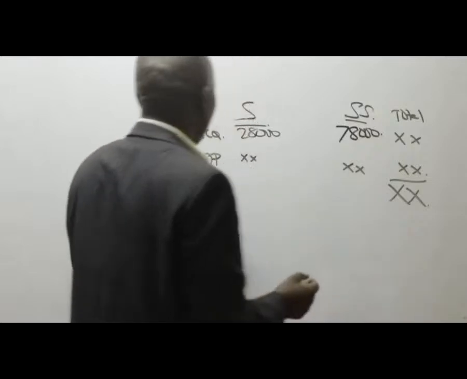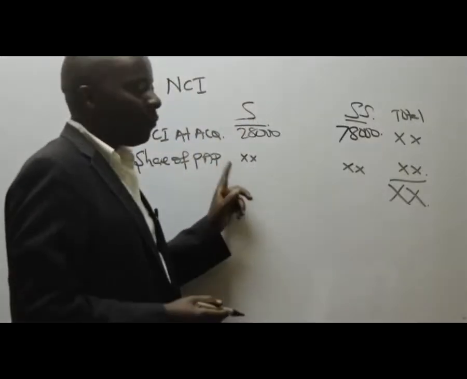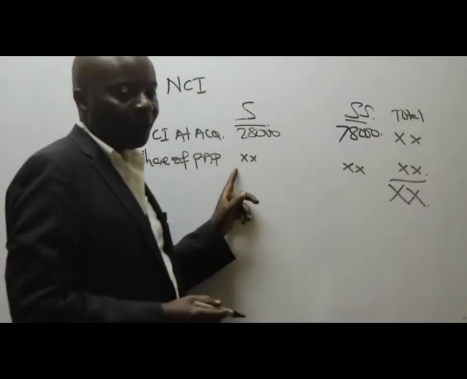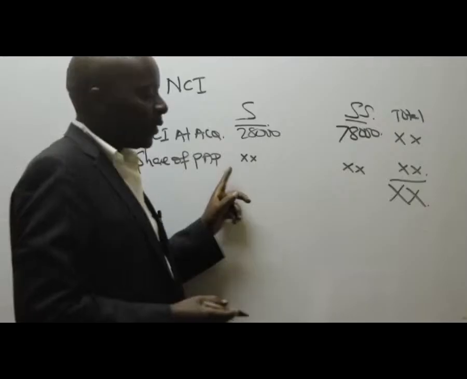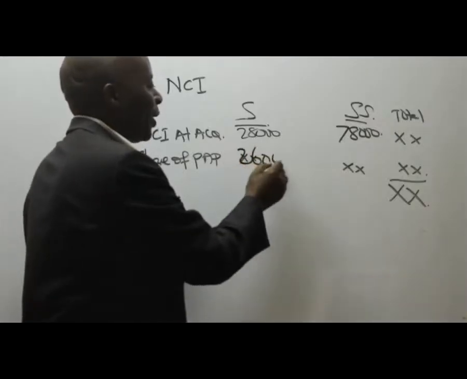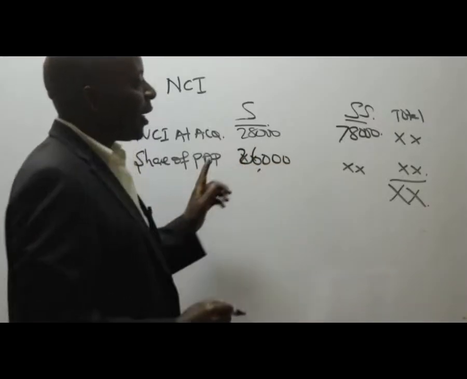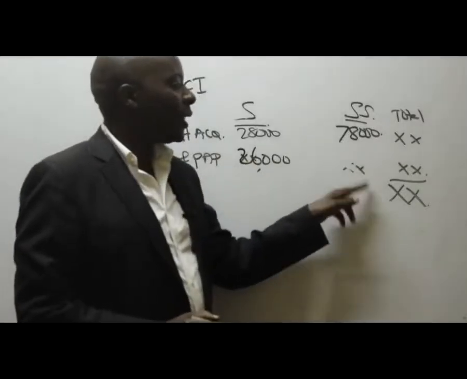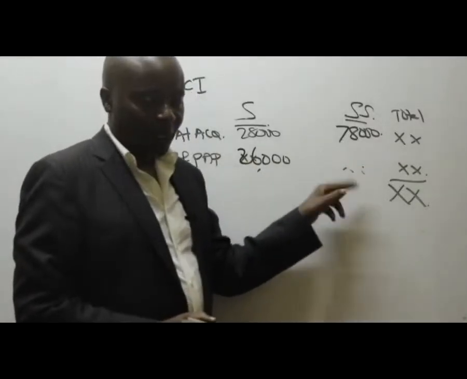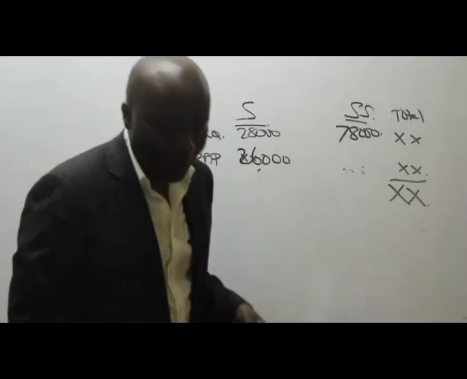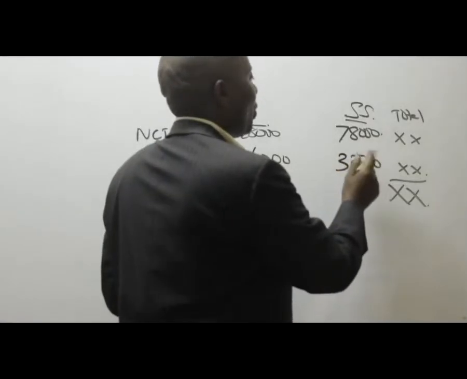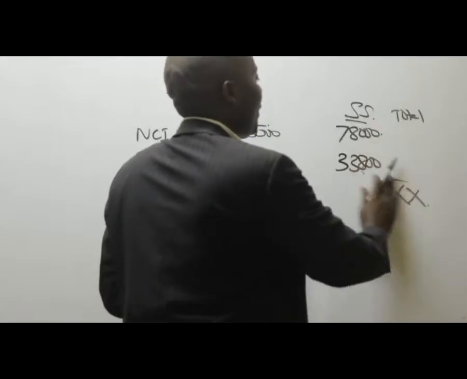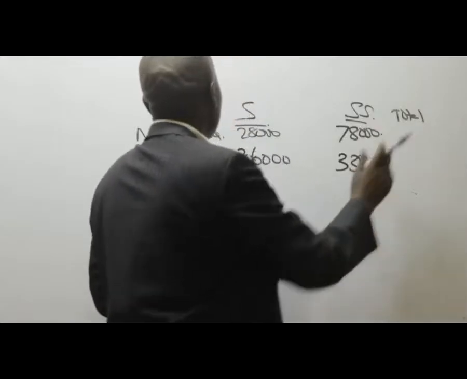How about share of PUP? We have the share of PUP, 26,000 for S. How about share of PUP for SS? It comes to 33,800. So could you kindly give me these figures very fast?